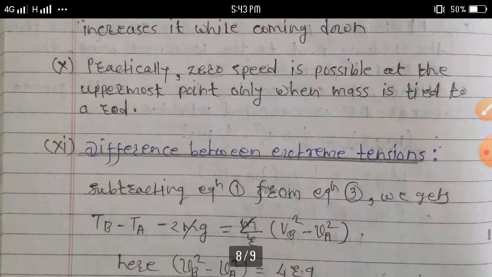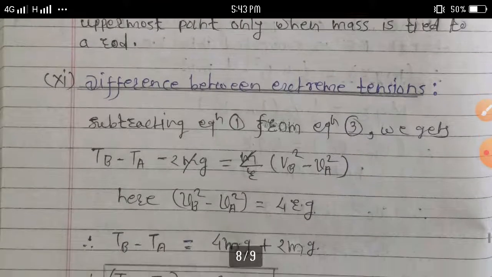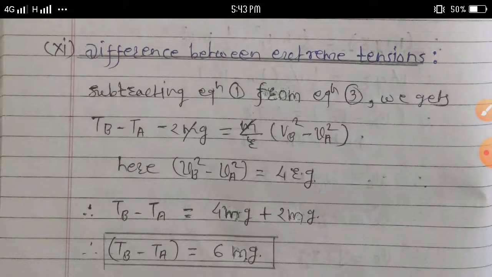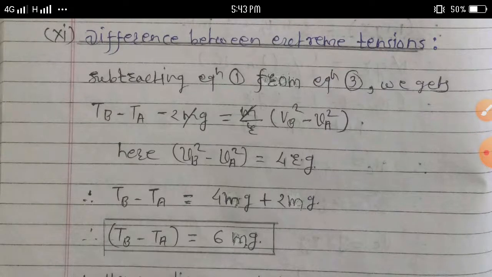And next point we can discuss here difference between extreme tension. Subtracting equation 1 from equation 3 we get t suffix b minus t suffix a minus twice mg is equal to m upon r into, in bracket, v suffix b square minus v suffix a square.